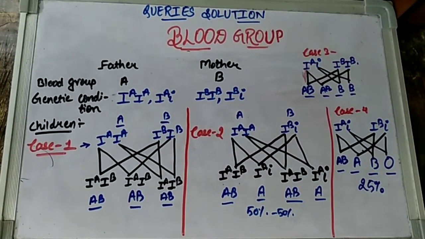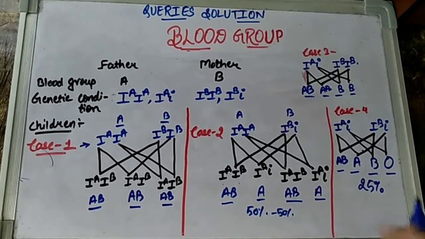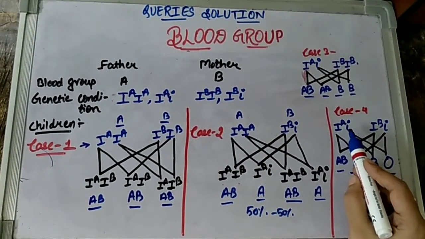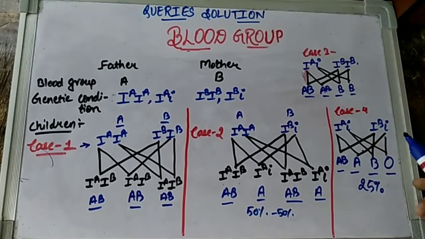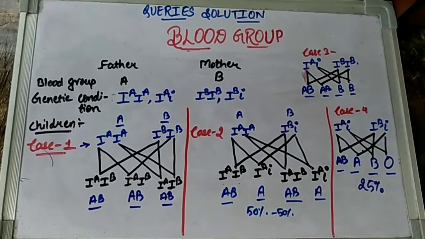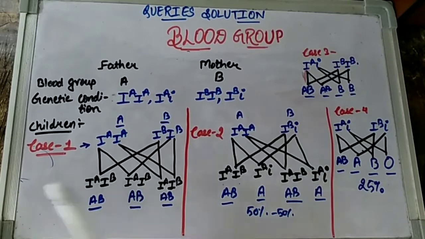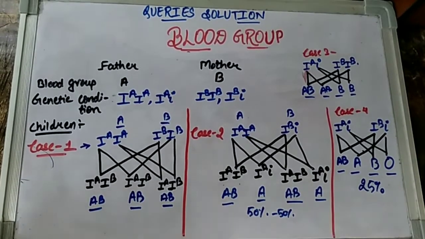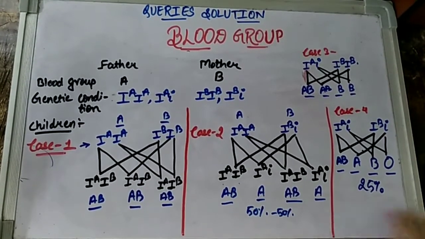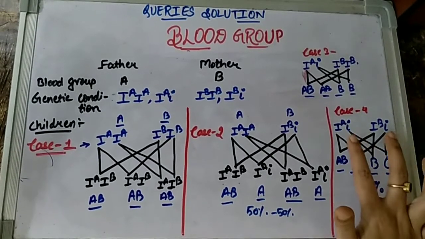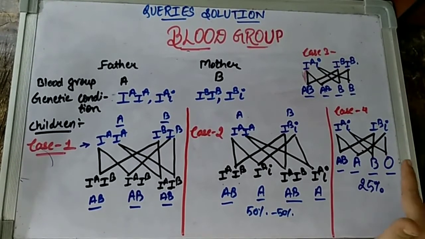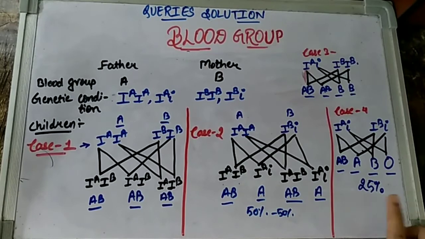Equal chances of all is what is there when a heterozygous genotype of the blood group of any one of the parents fuses with the heterozygous genotype of another parent. So whenever, children, if directly you have been asked such questions, of course, I always recommend you to draw such crosses. But if your question is objective and they are directly asking you what the possible genotypes are, then you can always go through the heterozygous condition, children, because as you can see, this is going to give us the maximum possibility.